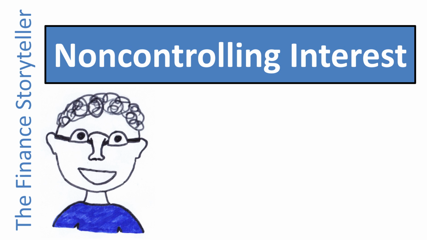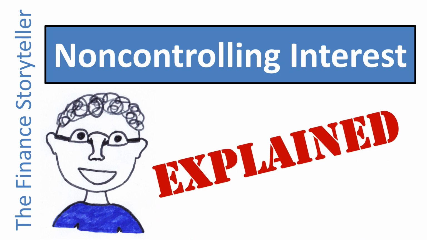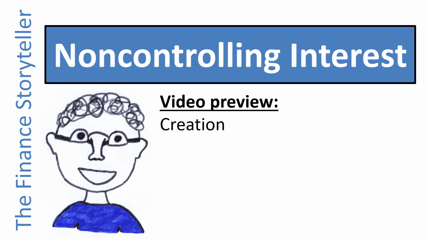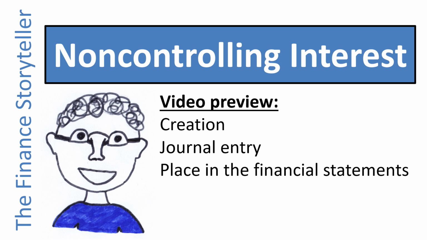What is a non-controlling interest? How does a non-controlling interest get created? What are the journal entries to record a non-controlling interest? And where does a non-controlling interest show up in the financial statements? Which of the financial statements mentions a non-controlling interest?